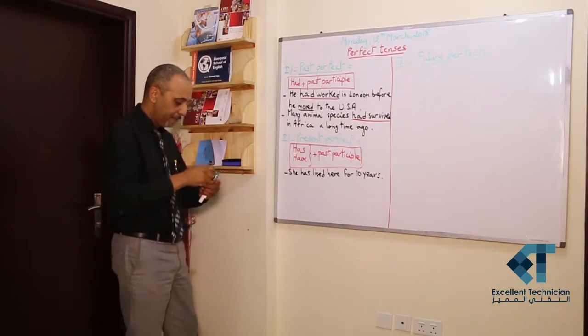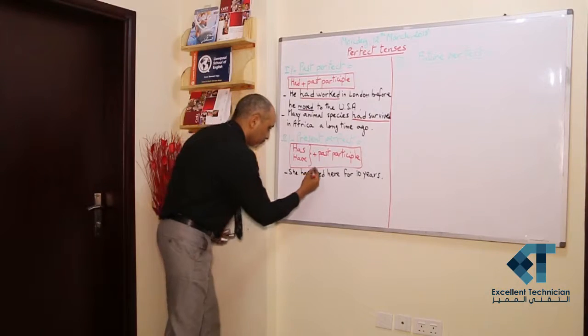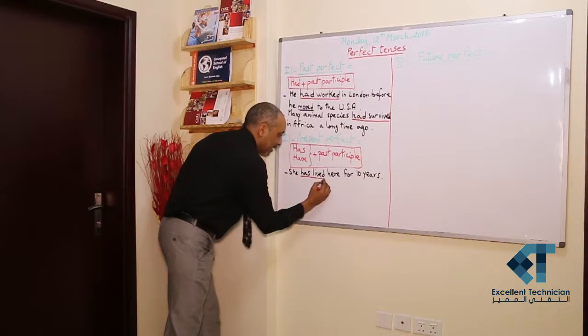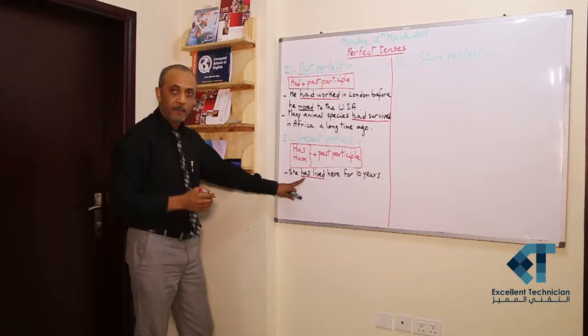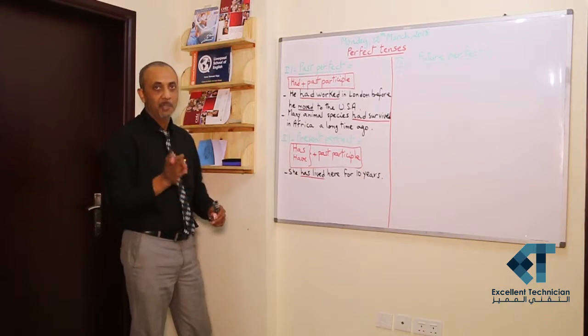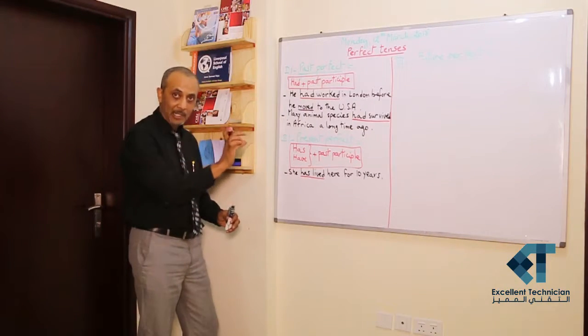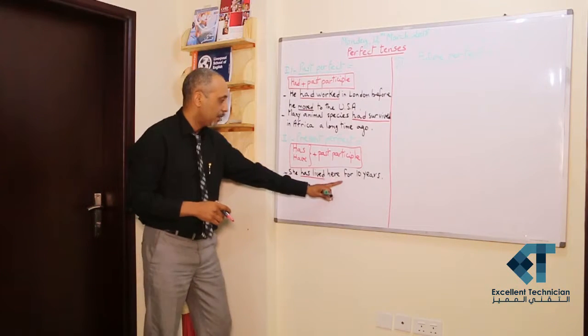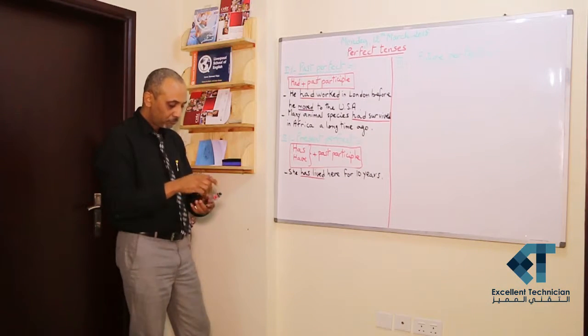She has lived here for 10 years. The verb is has lived. Auxiliary verb to have plus the past participle of verb to live, which is regular verb plus ed. Has lived. She has lived here for 10 years.